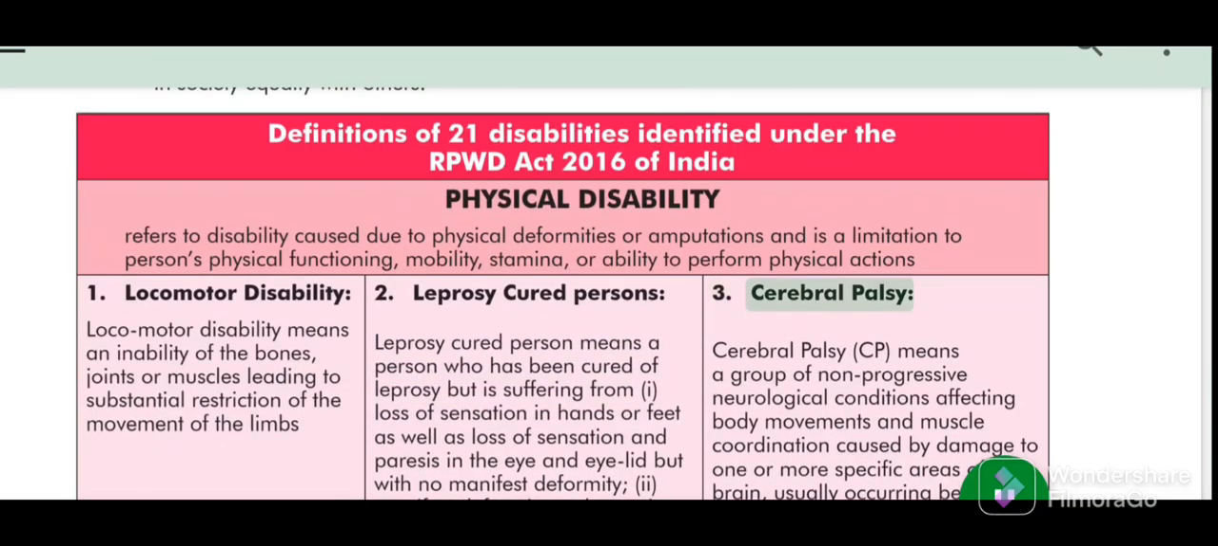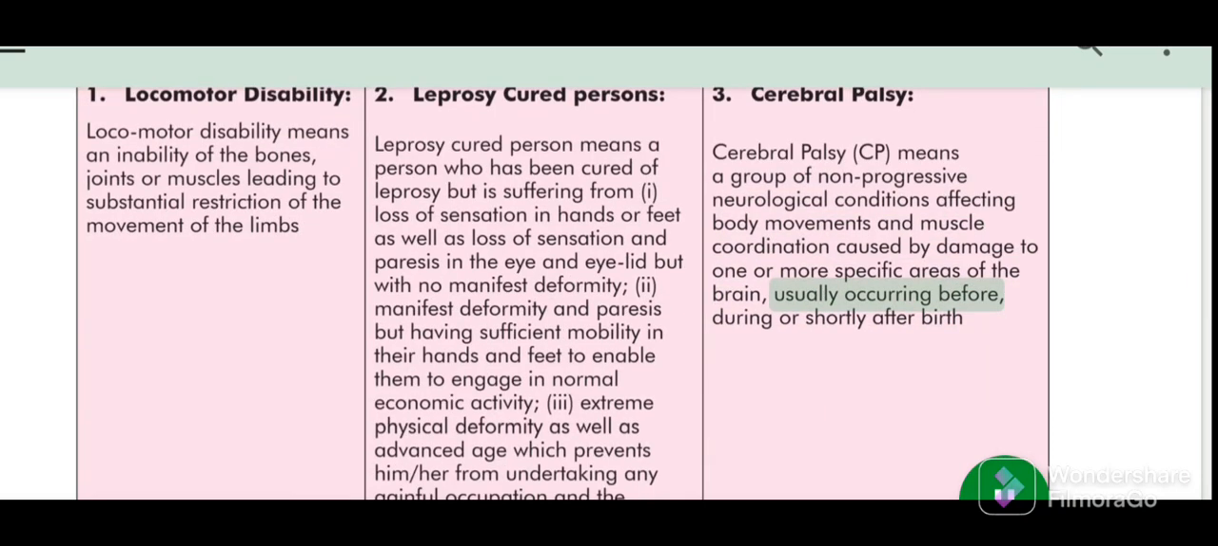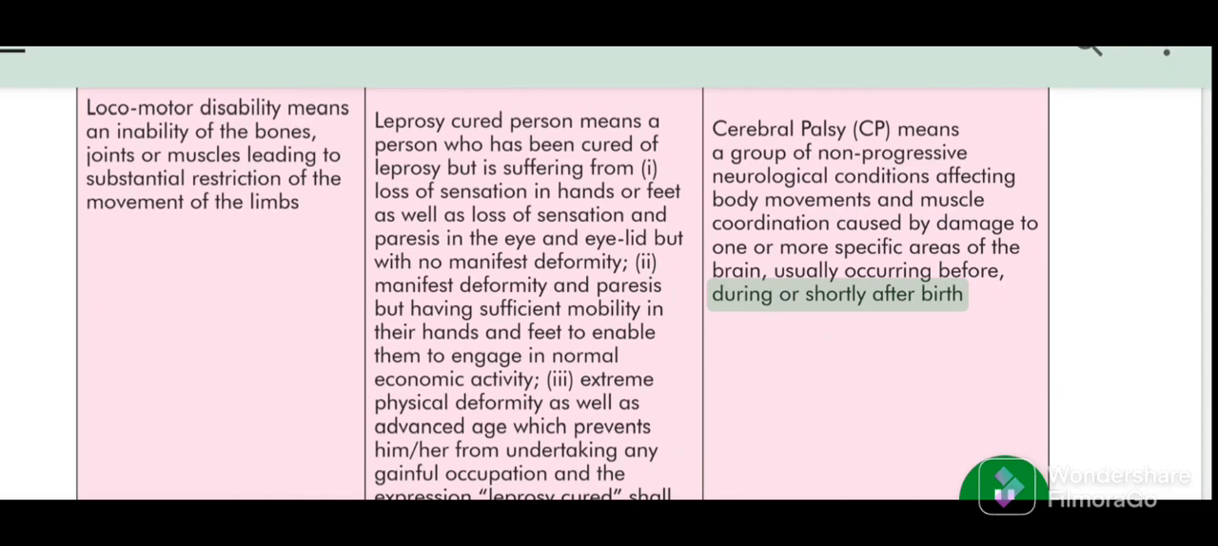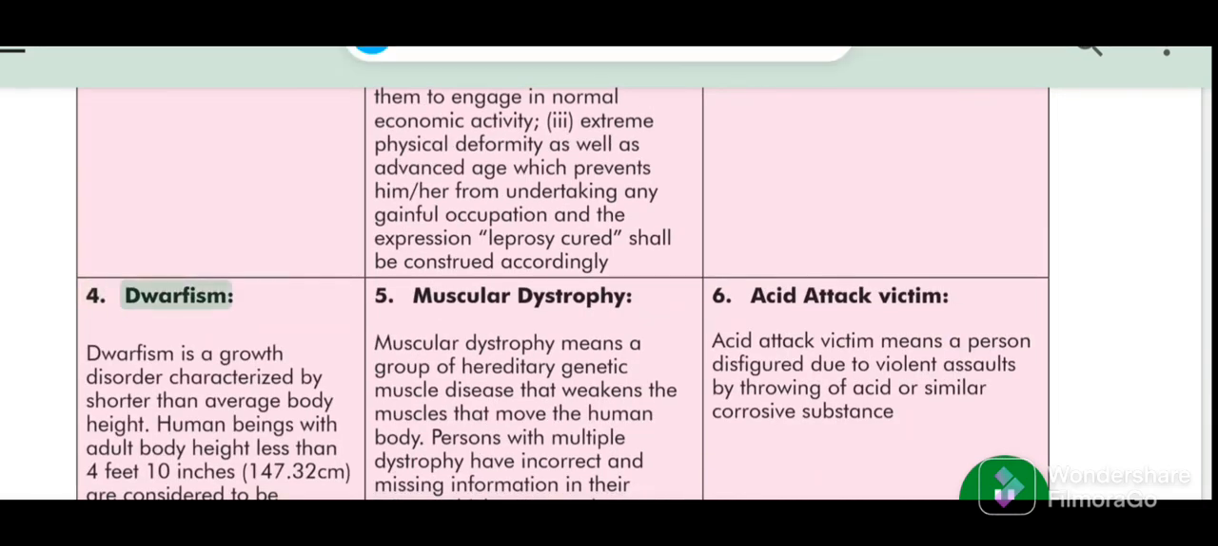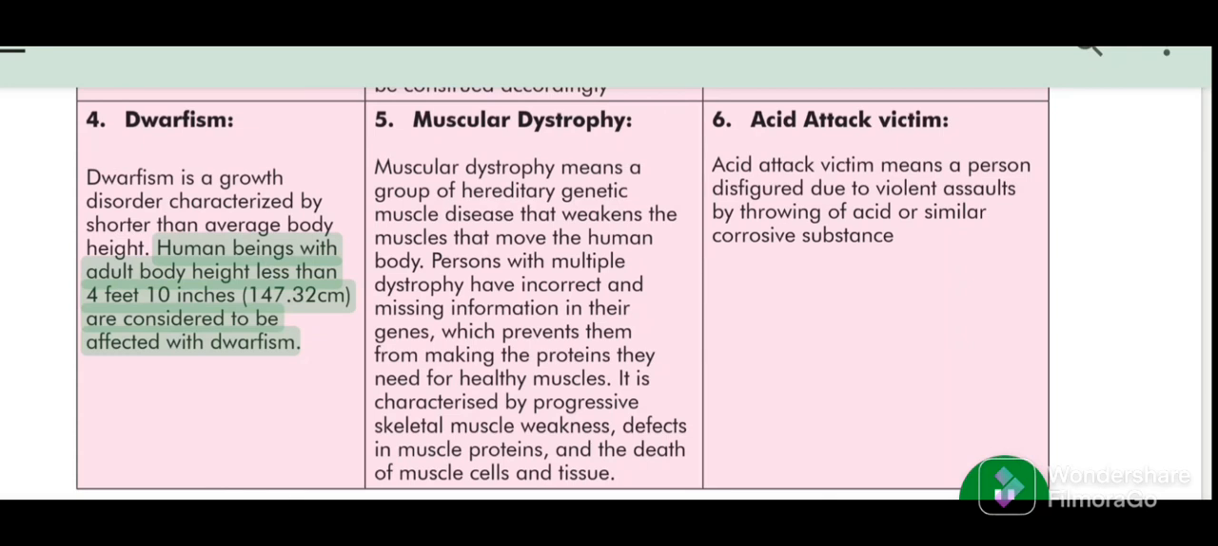3. Cerebral palsy. Cerebral palsy (CP) means a group of non-progressive neurological conditions affecting body movements and muscle coordination caused by damage to one or more specific areas of the brain, usually occurring before, during or shortly after birth. 4. Dwarfism. Dwarfism is a growth disorder characterized by shorter than average body height. Human beings with adult body height less than 4 feet 10 inches (147.32 centimeters) are considered to be affected with dwarfism.